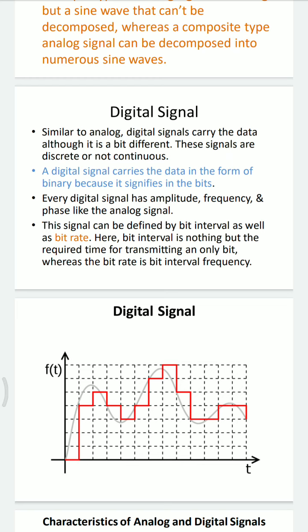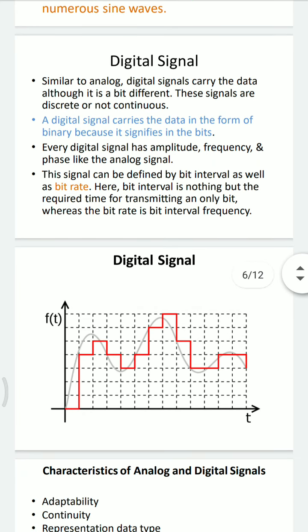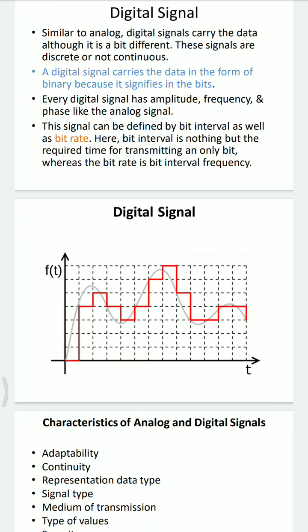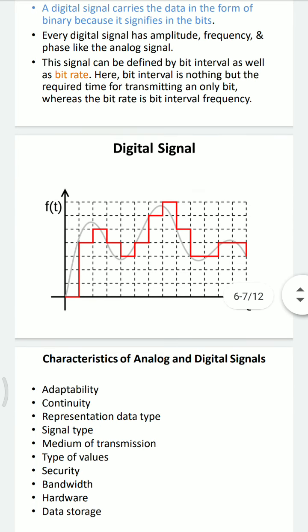Digital signals are less prone to noise or distortion than analog signals. Digital signals can be sent for long distances and suffer less interference than analog signals. These are the advantages of digital signals also.